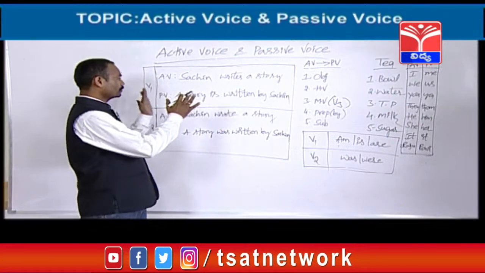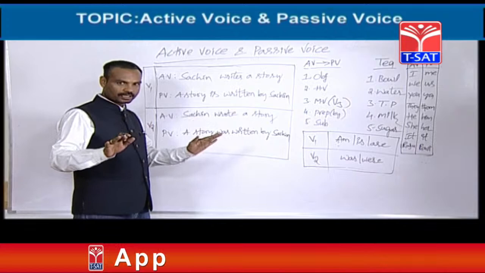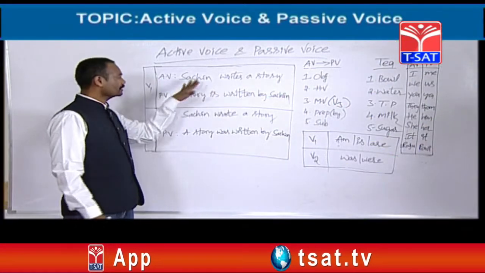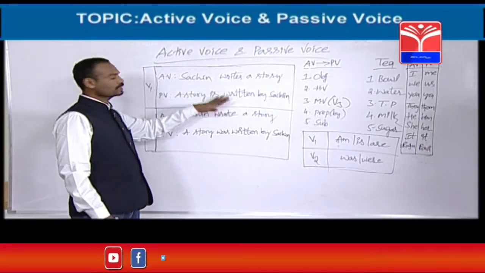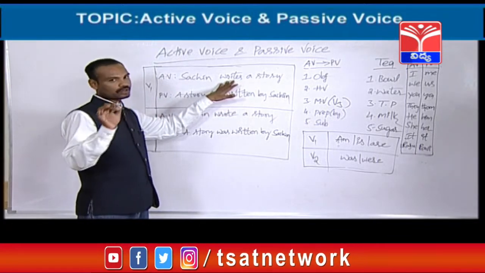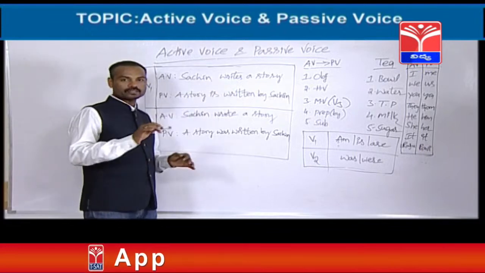Friends, now I am going to give you some more beautiful examples to make you understand well. See, here is one example. Sachin writes a story. This is one activized. Now we are going to change this activized into passivized. Before changing it, you should know whether it is an activized or not.